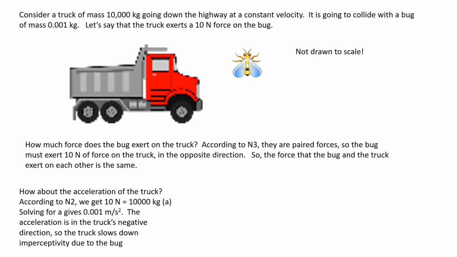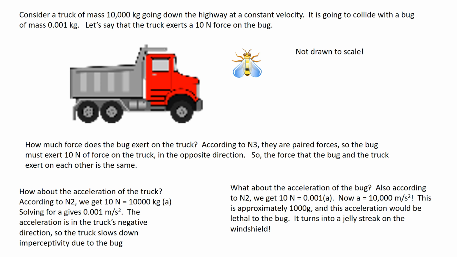Let's find the acceleration of the truck. According to N2, I get 10 newtons is equal to 10,000 kilograms times a. Solving for a gives an acceleration of 0.001 meters per second squared. That's a negative acceleration because it's going to cause the truck to slow down, but that's so small it's not even measurable during the time that the bug and the truck are colliding. So we don't perceptibly feel the truck ever slow down when it hits a bug, which is a good thing.